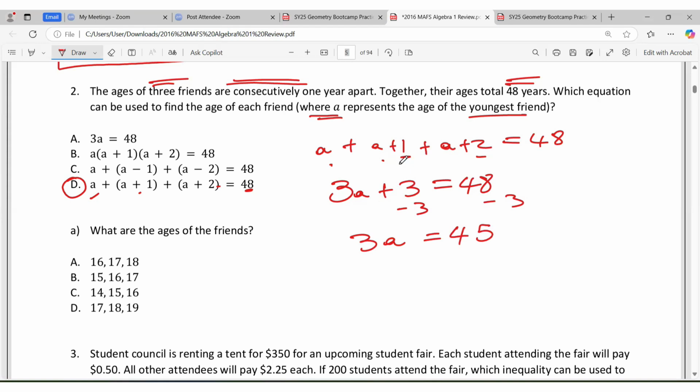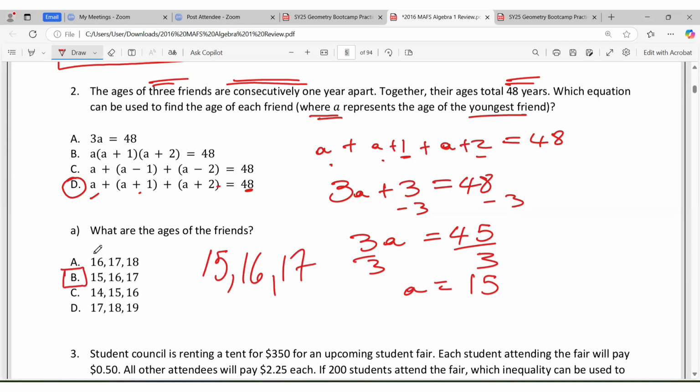If we divide both sides by 3, then A is 15. This is the youngest. So we're talking about having a 15, then a 16, then a 17, because they are just 1 year apart from each other.